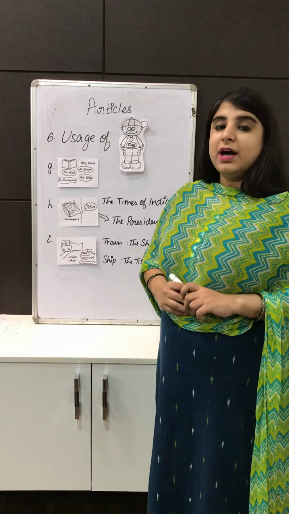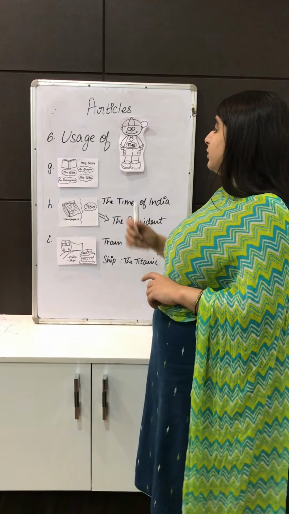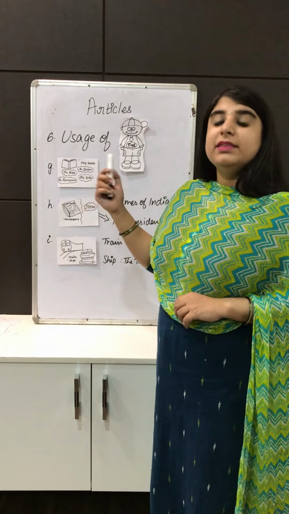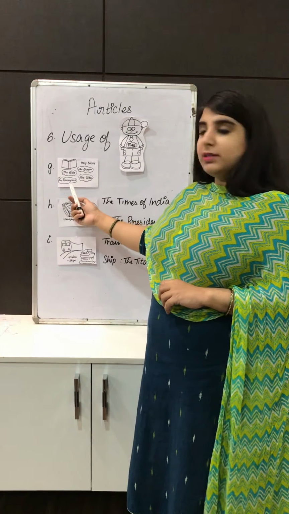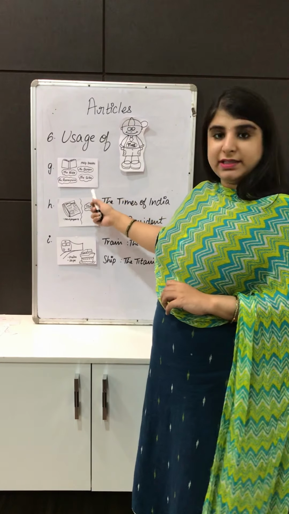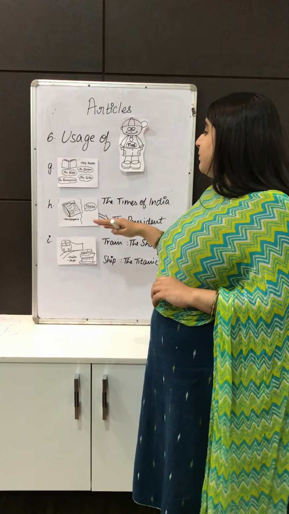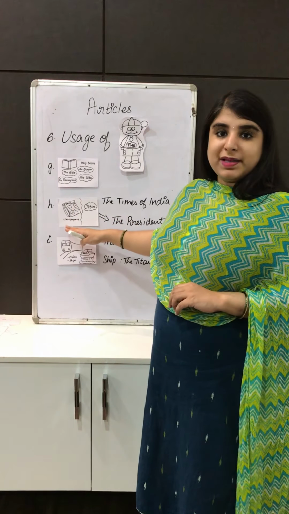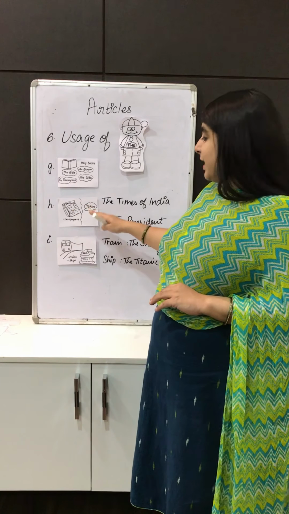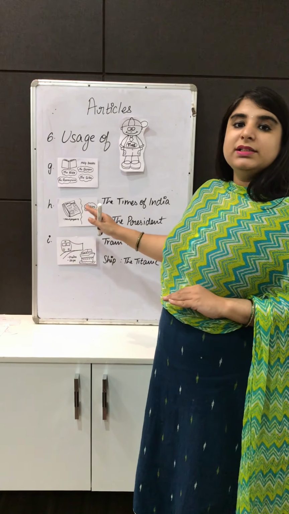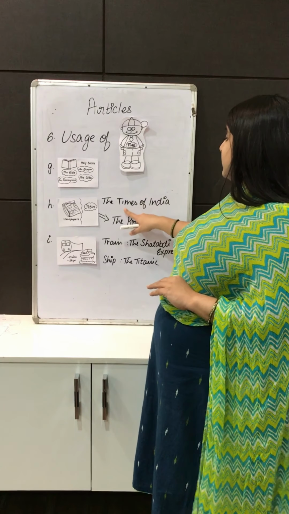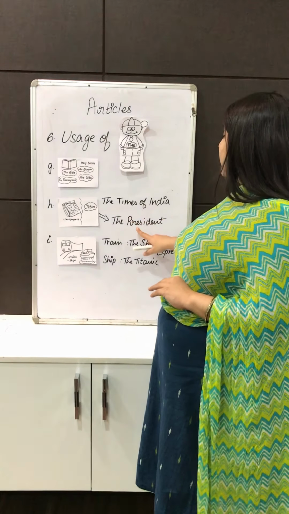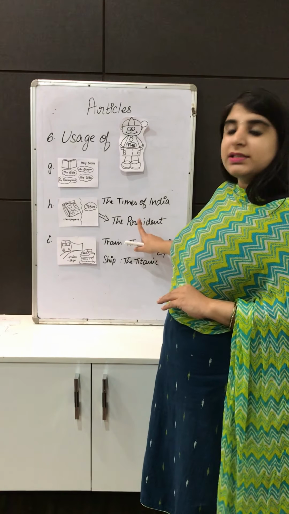We use the article the before the holy books, like we say the Bible, the Quran, the Ramayana and the Gita. Similarly, before the names of newspapers and before titles we use the article the. So we say the Times of India and the President, which is a title.